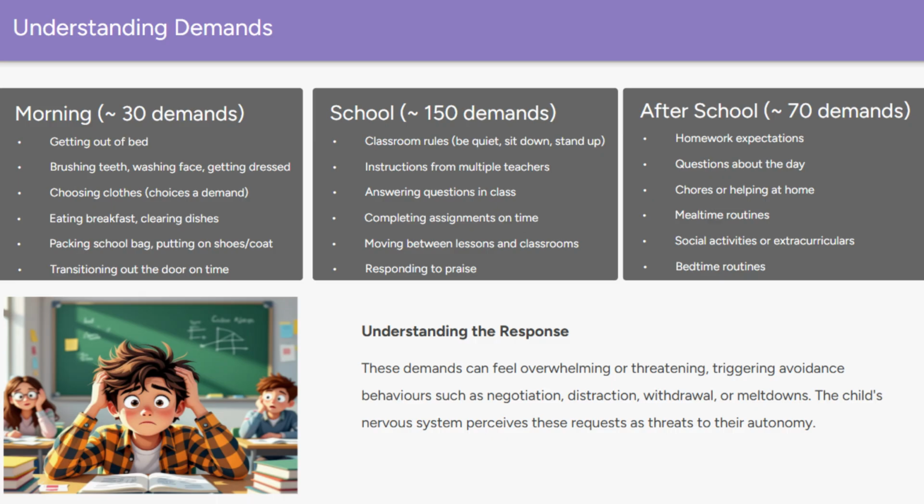This view shows a snapshot for a child, but on average, we all face hundreds of demands or expectations daily. But as a neurotypical, these barely register for us, while for someone with PDA, each of these feels like a demand on their autonomy. Demands are anything that requires the child to take an action or respond in a certain way, and come from all areas of daily experience, including daily routines, school tasks, social expectations, rules, instructions, transitions, and even personal care. For children with PDA, these demands can feel threatening and overwhelming because their nervous system perceives them as a loss of autonomy.